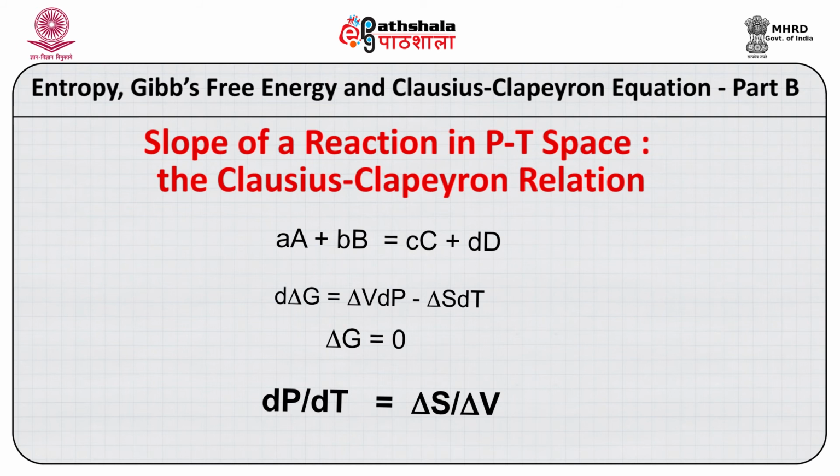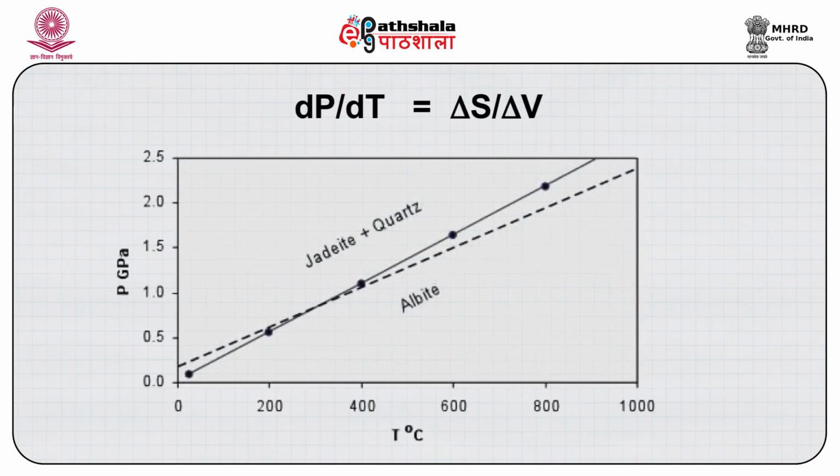Let us consider a solid-solid reaction. Jadeite plus quartz equals albite. So let this be the slope of this reaction. This has a positive slope. That means the ΔS and ΔV, the signs are such that they cancel out, so their ratio, the slope, becomes a positive one. Now the jadeite and quartz will be on this side and albite will be on this side.